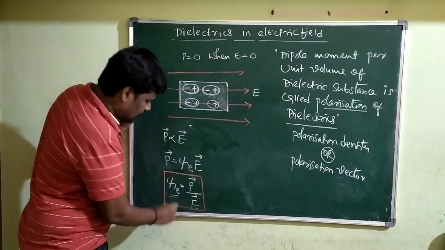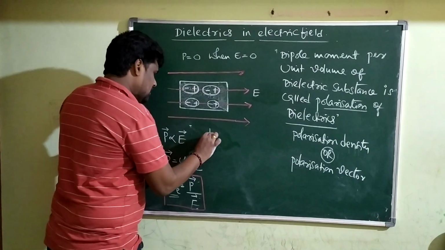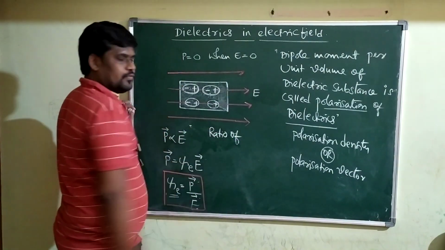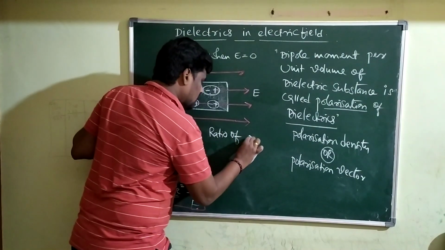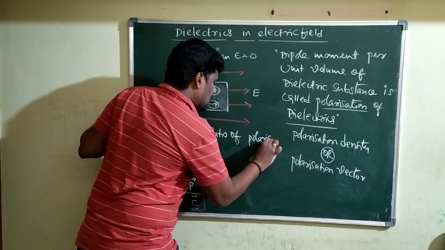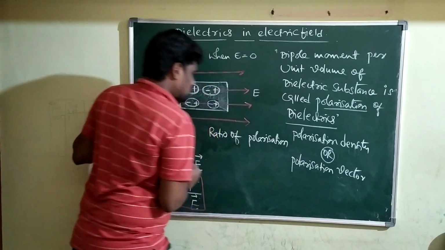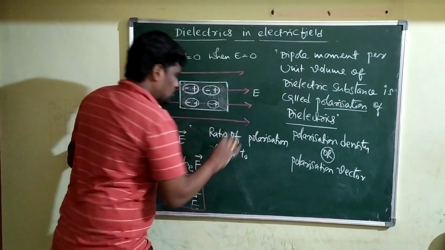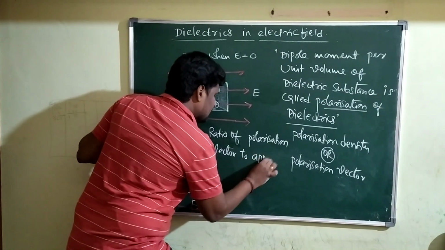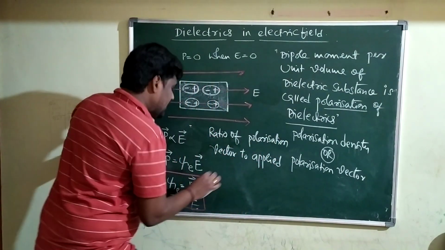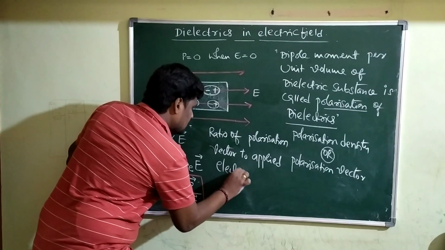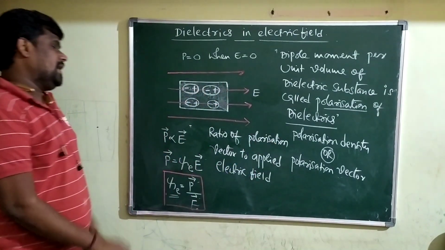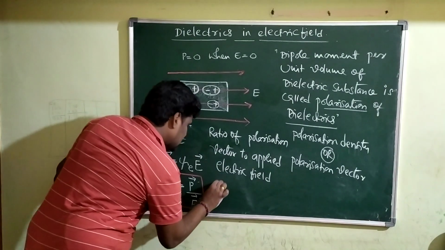Therefore, how do we define electrostatic susceptibility? It is defined as the ratio of the polarization vector to the applied electric field.